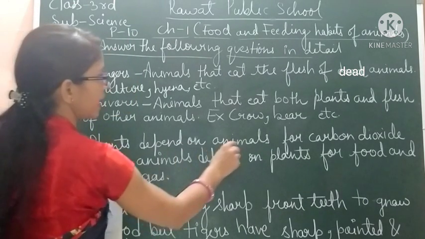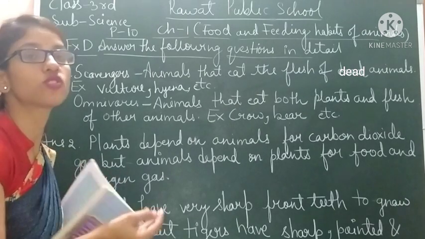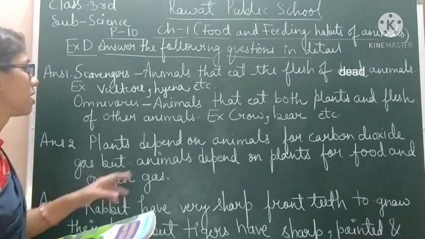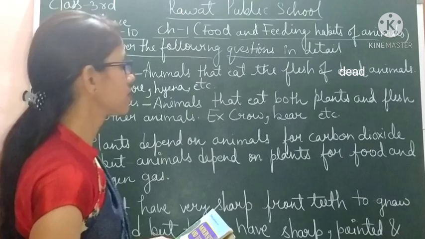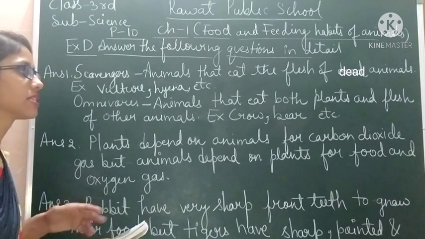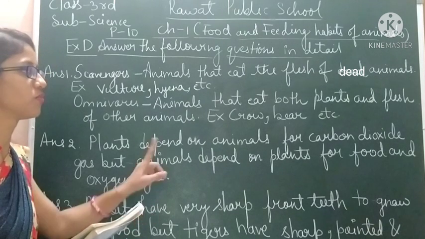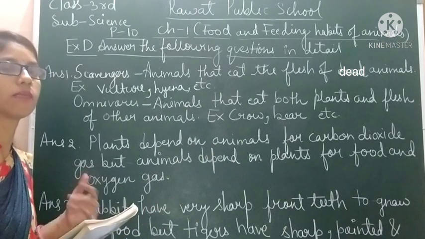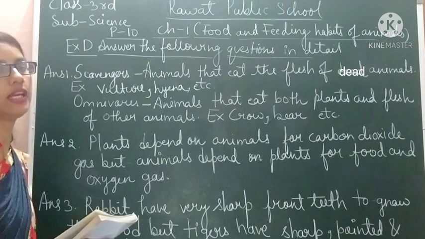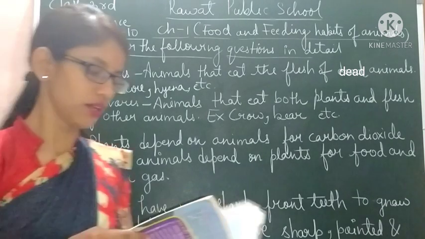Plants depend on animals for carbon dioxide gas, which is needed by plants to prepare their food, but animals depend on plants for food and oxygen gas. So animals get food from the plants and oxygen gas for breathing, whereas plants get carbon dioxide gas from the animals for the photosynthesis process.